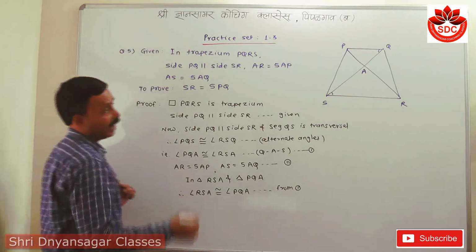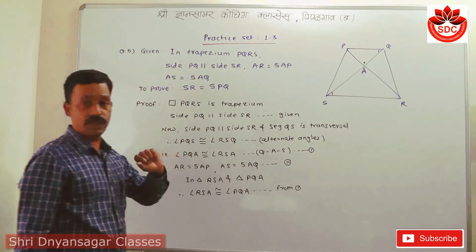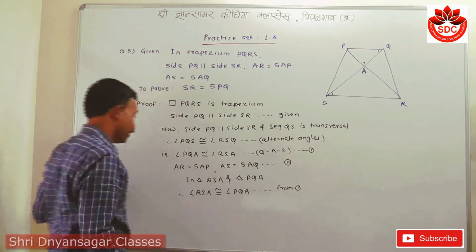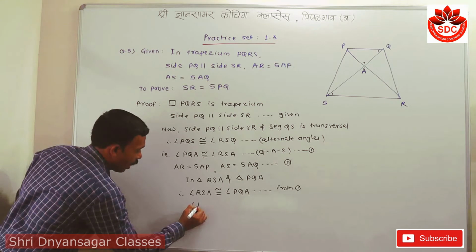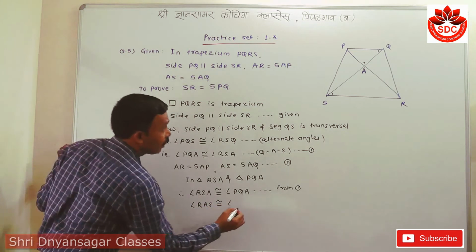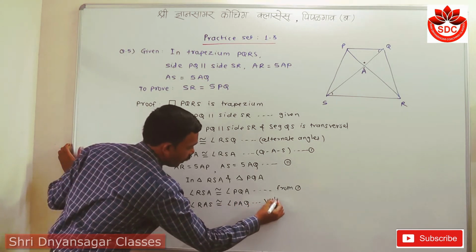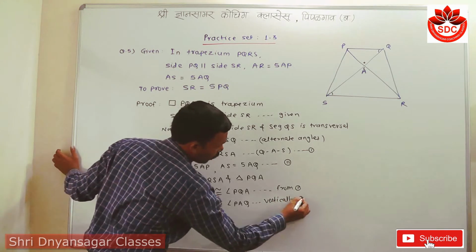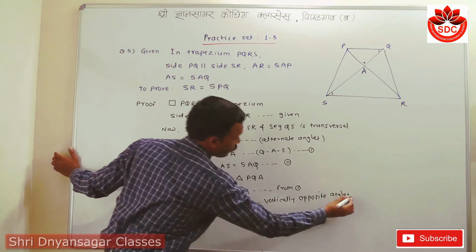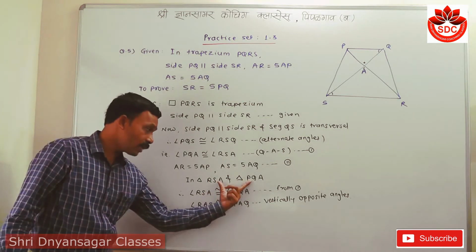Then the second angle, when we look at this angle, this is a vertically opposite angle. I take here angle RAS is congruent with angle PAQ because of vertically opposite angles. Now student, if these two angles are congruent, then these two triangles are similar.